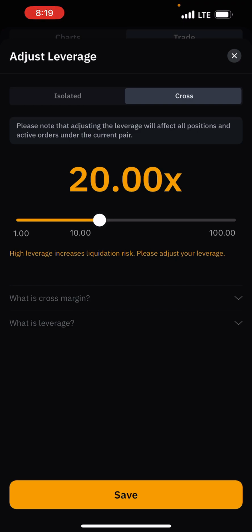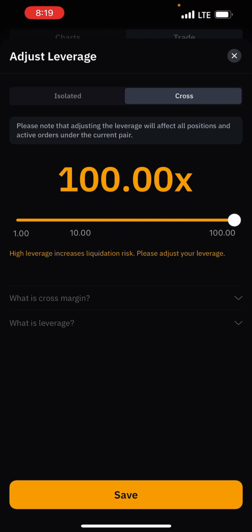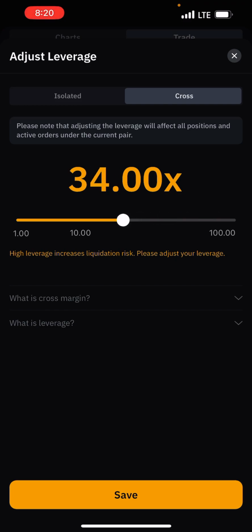Now look at these times. We have one to 100. This is what I call leverage. Leverage means you are borrowing money from the system to trade. It's very awesome that maybe you start with small money, but you borrow money. It's good to use 100 times, but it's very high risk. Even if you use 50, it's still good, but it has a high risk. How is this? Let me say you are starting with $100, you are now going to say $100 times 50.